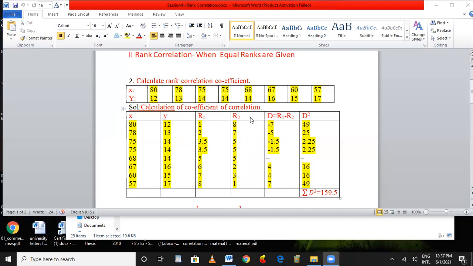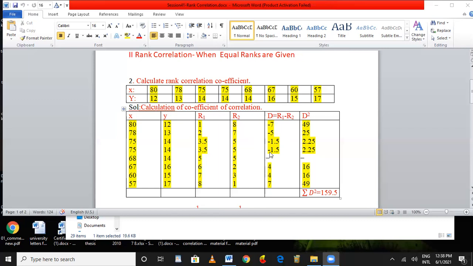Then we have to ascertain the difference between the first and the second judge, R1 and R2. 1 minus 8, minus 7. 2 minus 7, minus 5. 3 minus 3.5 minus 5, minus 1.5. In the same way, 3.5 minus 5, minus 1.5. 5 minus 5 is 0. 6 minus 2, 4. 7 minus 3, 4. 8 minus 1, 7. So these are the differences between the two judges, R1 and R2.